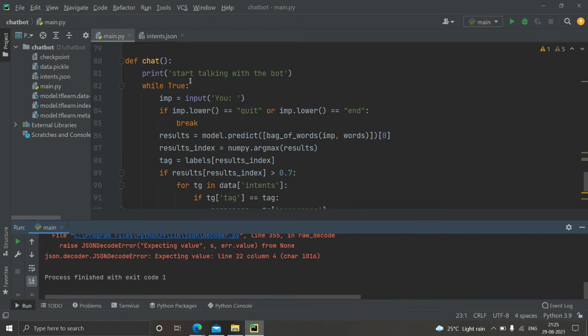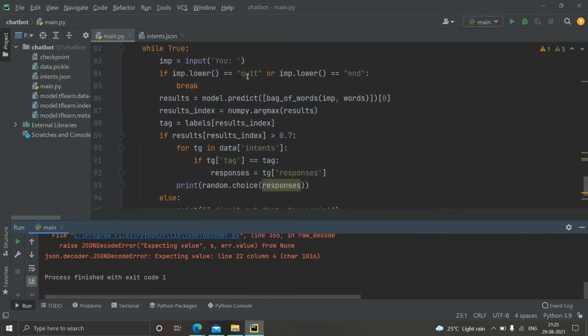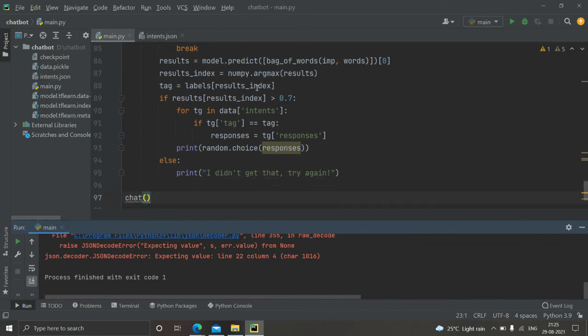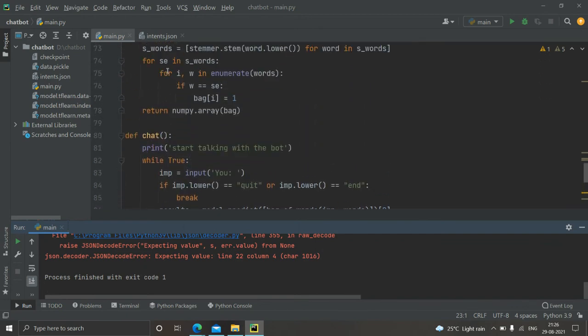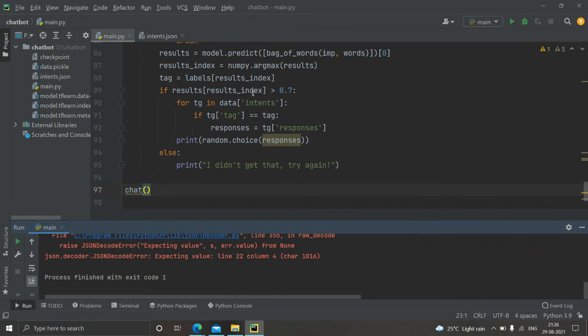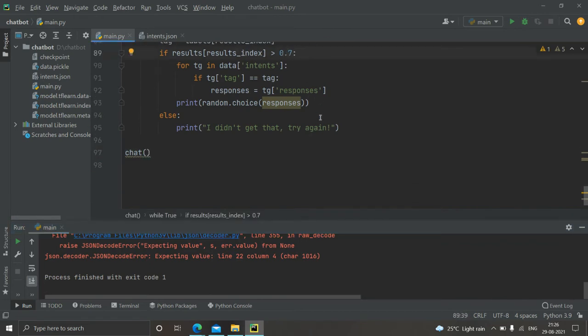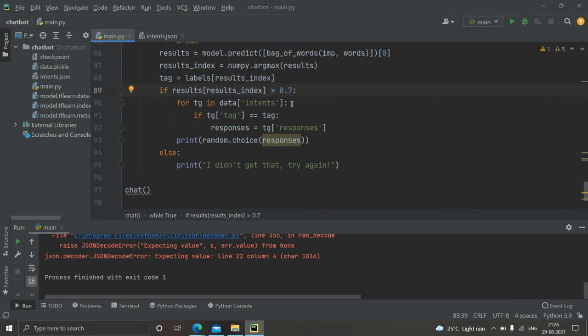And this is the chat function, the main function which we are using. Here, if we input quit or end, then it will break the loop. Else we check with these functions, and if our result is with more than 0.7 probability, then we get the response for that particular pattern.